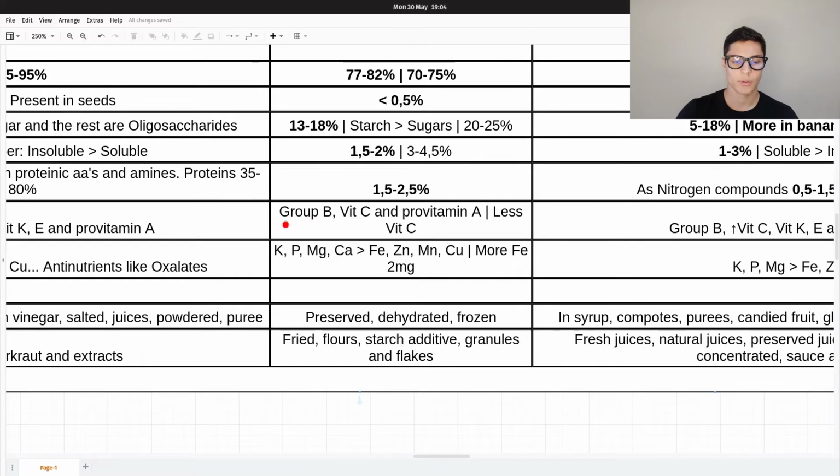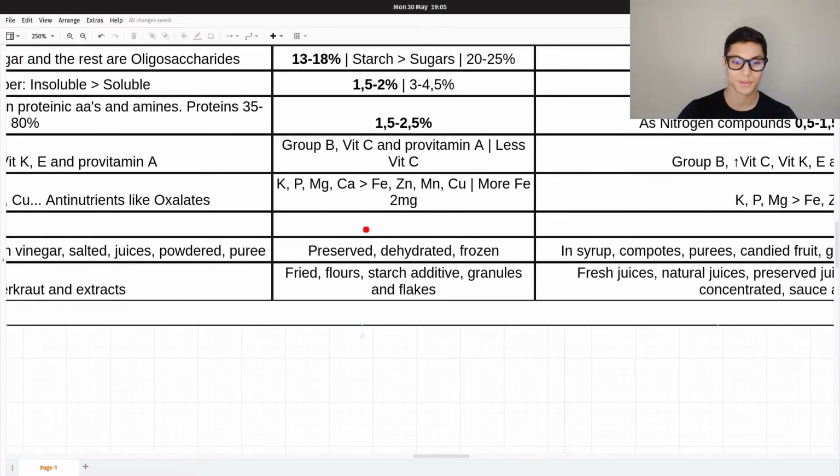In terms of vitamins, group B mainly, and then vitamin C and provitamin A. In the case of the sweet potato we have less vitamin C. Minerals, potassium, phosphorus, magnesium and calcium, as well as iron, zinc, manganese and copper. And there is more iron in the sweet potato. Indeed, we can reach 2 milligrams.